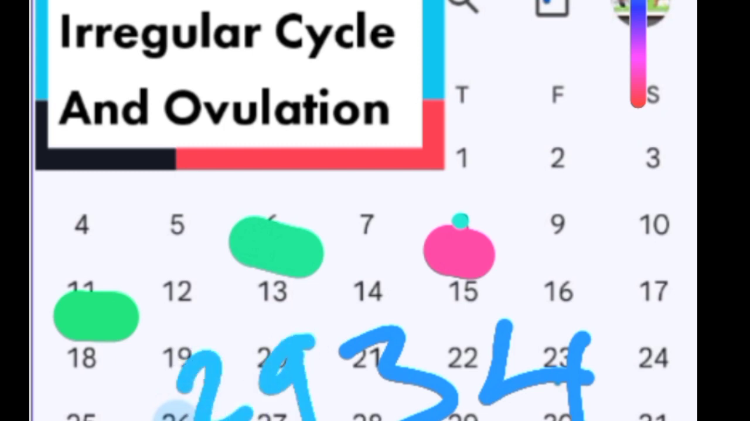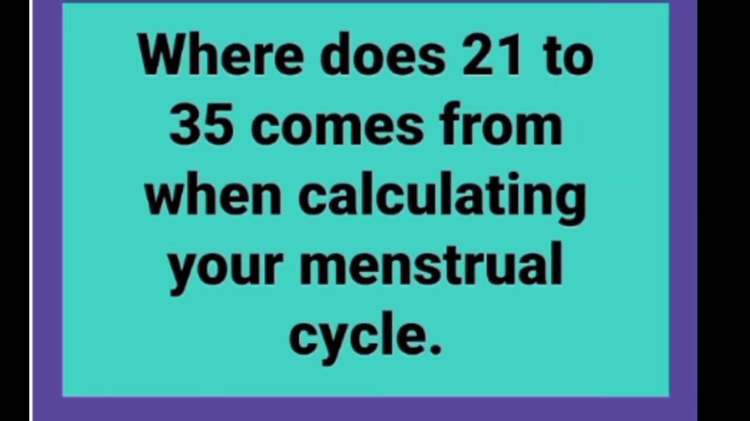Now, you see that we have 29. The first one we counted gave us 34, and the next one gave us 29. This is the reason why we give normal cycles. That's why you hear about 21 to 35. Meaning, any person with a cycle of 21 days is still considered to be within a normal length.